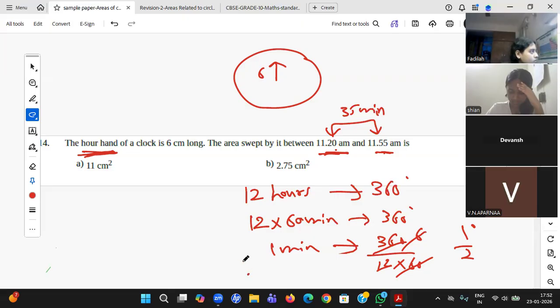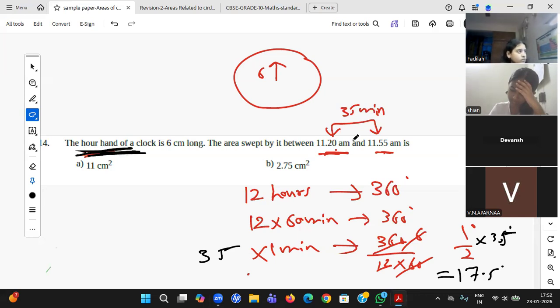For 35 minutes, multiplying 35 on both sides, how much will you get? 17.5 degrees. Again I'm repeating: he spoke about the hour hand and he mentioned some minutes, so you should see how many degrees the hour hand will make. If the hour hand makes 12 hours, that is 360 degrees. Hours you need to convert into minutes, because finally I want minutes. 1 hour, 60 minutes. If I want 1 minute, I divide by 12 into 60, but I want 35 minutes, so multiply 35 on both sides, 17.5 degrees. That means now you know theta. Can't you find the sector's area? Theta by 360 into pi r square.